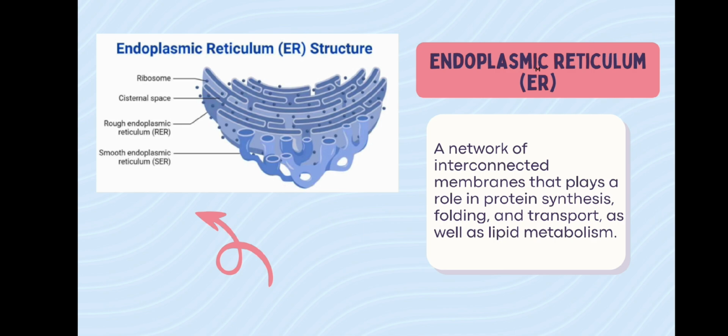The endoplasmic reticulum is a network of membranes within eukaryotic cells, acting as a transportation system and playing crucial roles in protein synthesis, folding and lipid metabolism, with two main types, rough ER and smooth ER.